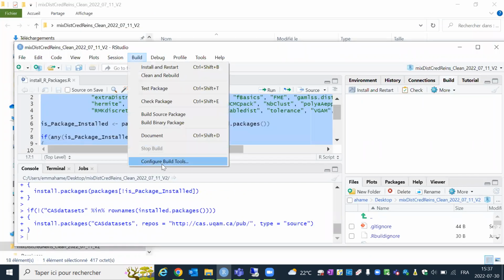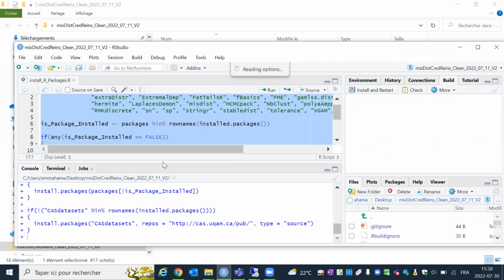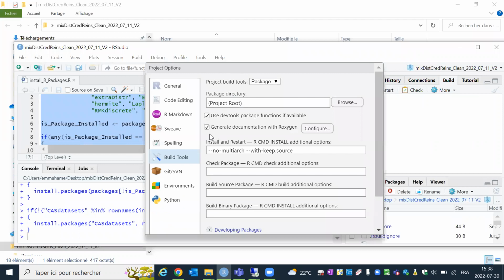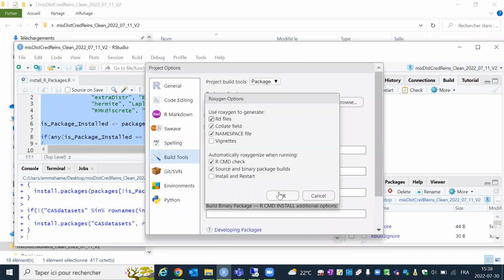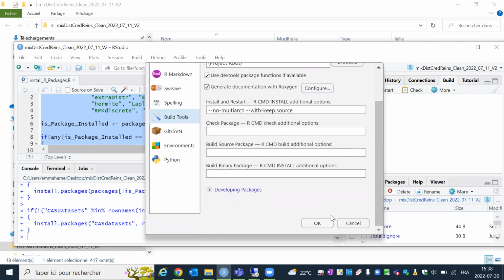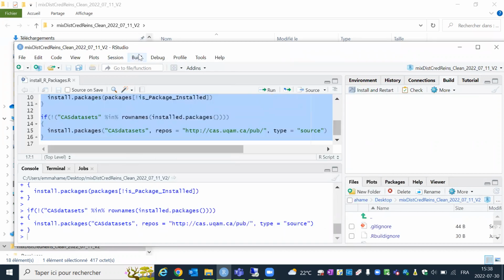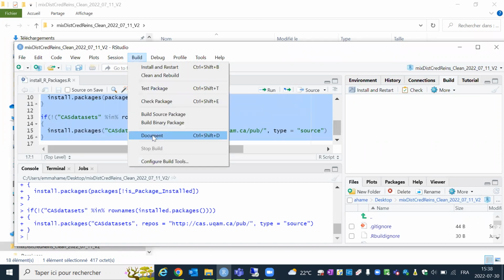Once this is done, you have to configure the build tool the first time you use the package. So you click here and you click on generate documentation with Roxygen like that. You press OK. After that, you click on build and document like this.